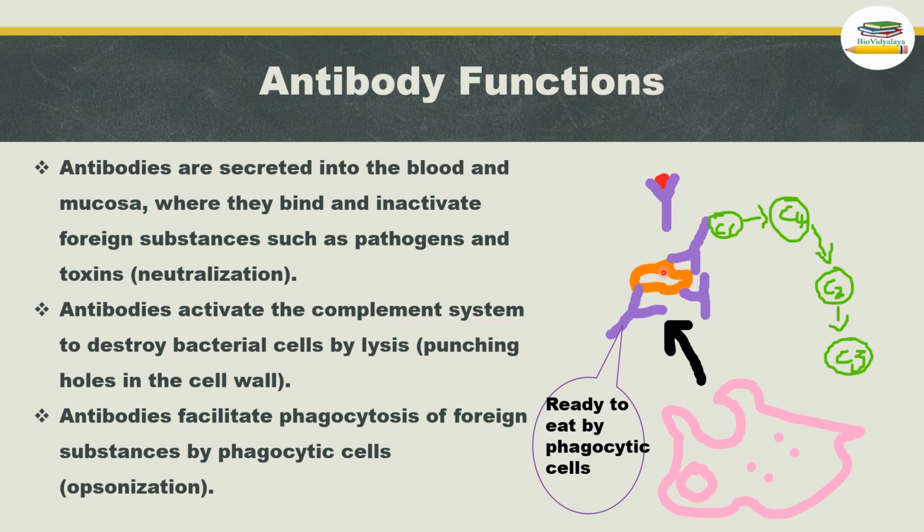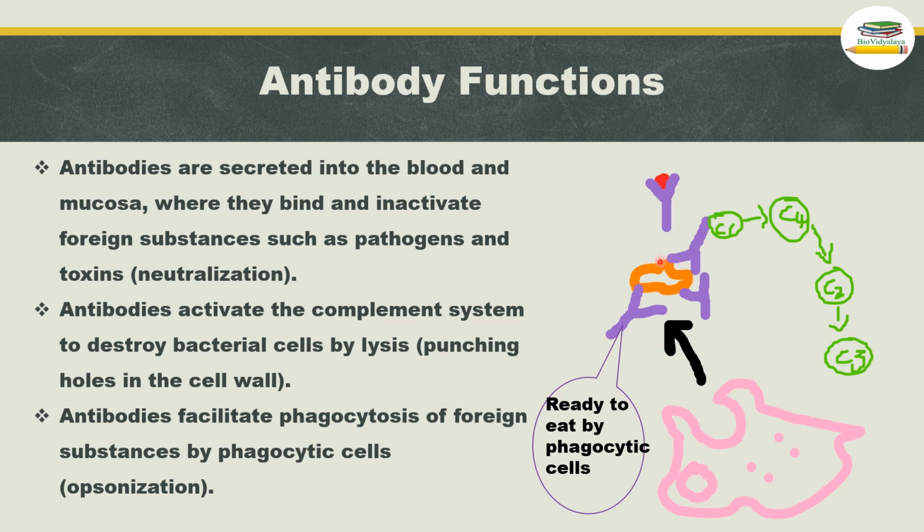Next function is opsonization. Antibodies facilitate phagocytosis of foreign substances by phagocytic cells. That is called opsonization. Here, this is a bacterial cell. These are coated with many antibodies. Now the cell is more susceptible to phagocytosis. That means they are ready to be eaten by phagocytic cells. Opsonization means the process whereby antibodies, like opsonin, make an invading microorganism more susceptible to phagocytosis.